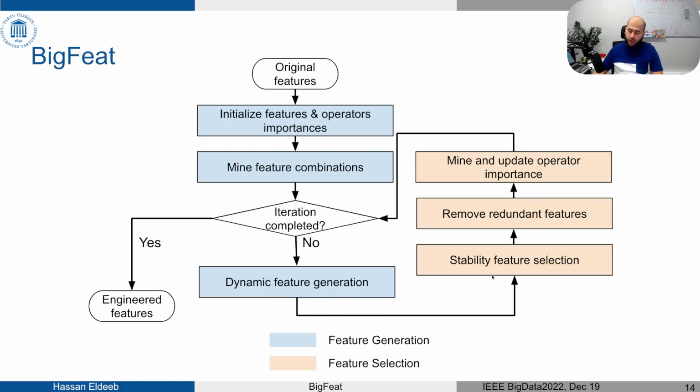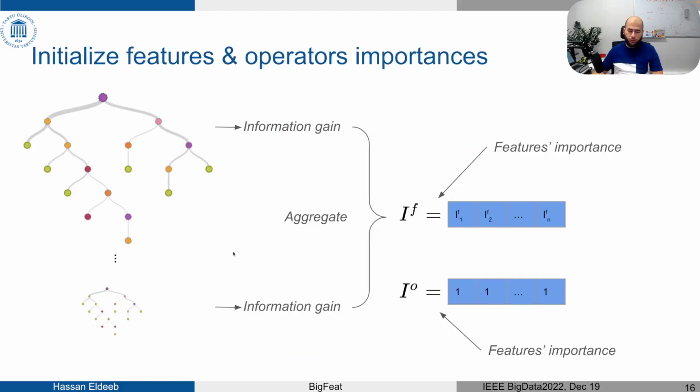Then we reduce and select the most important features using a technique called stability feature selection. If you have some features that are linearly correlated, we remove one of them, and we update the operator importance for the following iteration so that in the next iteration the feature generation is done in a smarter way. So we select the most important operators in a smarter way. Now we talk about every step of this in more detail, and we start by initializing feature and operator importances.